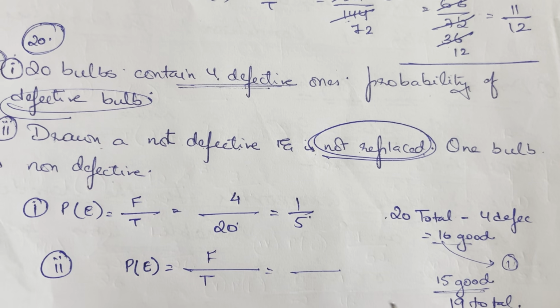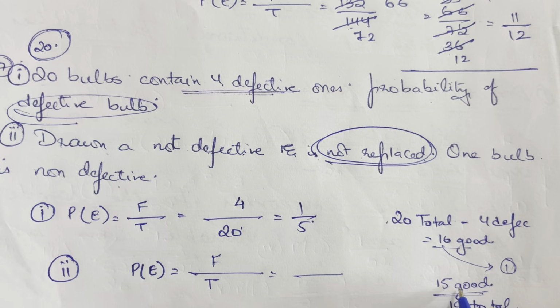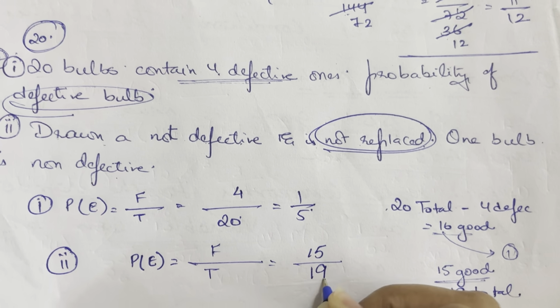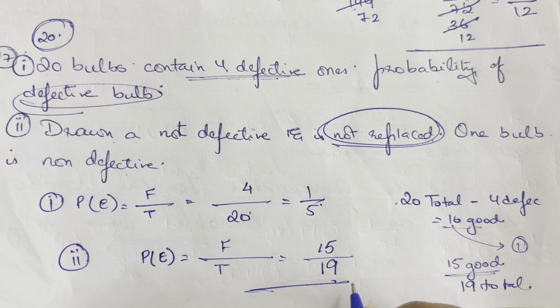Again he is asking about a non-defective one. So how many do I have non-defective? It is 15 non-defective, but the total number is reduced to 19 because it was not replaced.